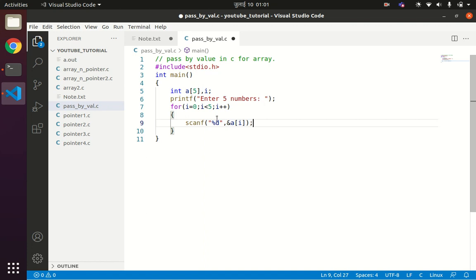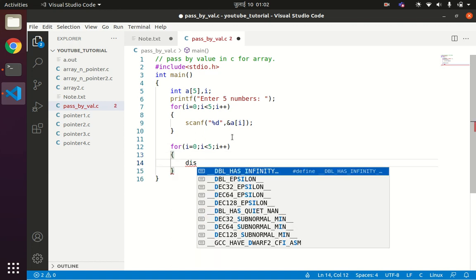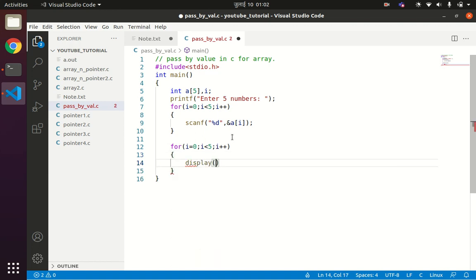Now let us just print the values that we have stored in the array. For that, I will be calling a function called display, and the display function will be called 5 times. So for that also we will be using for i = 0, i < 5, i++, and I will be calling the display function as display(a[i]).